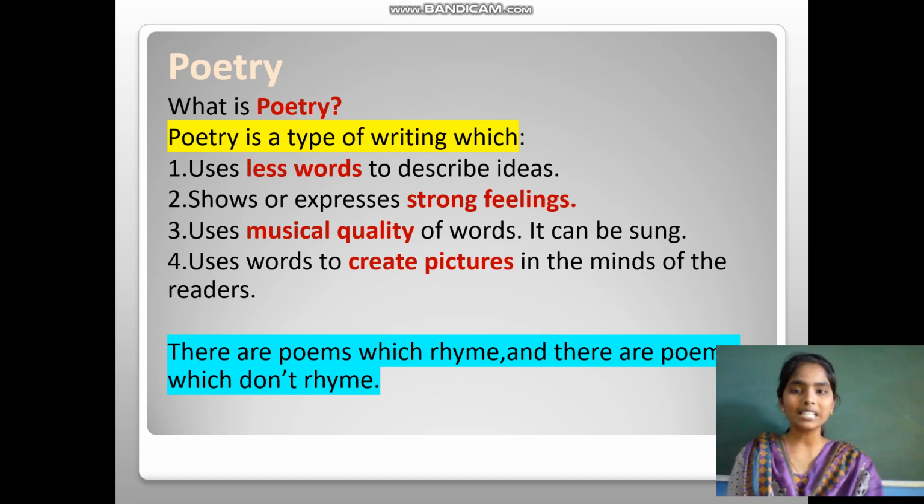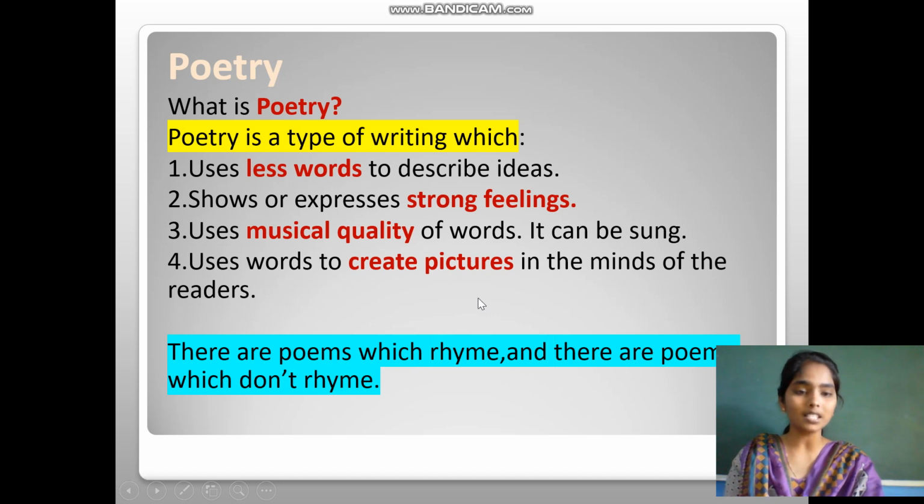Now we are going to learn about poetry. The main theme of the unit is poetry. What is poetry? Poetry is a type of writing which uses fewer words to describe ideas.